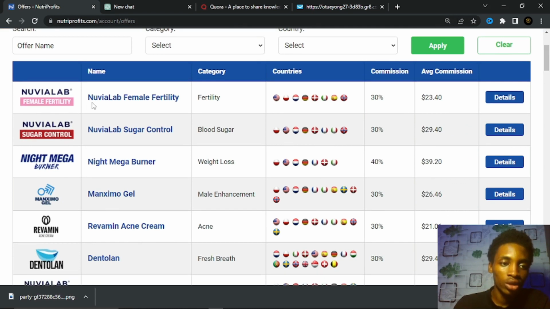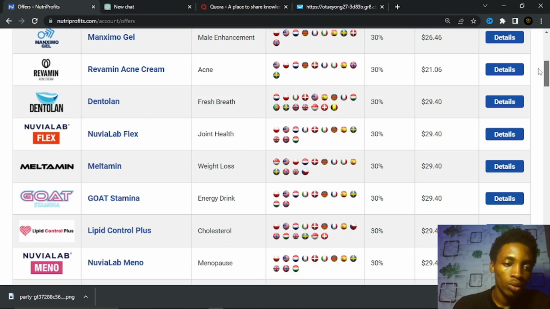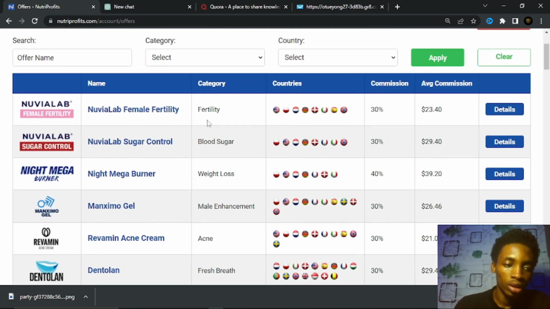So you can see the Nuvile Labs female fertility. They have different kinds of products on weight loss, male enhancement, fertility, fresh breath, acne, and so on and so forth. So we are going to look for a product for weight loss. We are going to pick the Night Mega Burner right here, and you can see it's giving us a 40% commission. Just notice this is an average commission, not your exact commission. It could be higher, but it does not go below this.